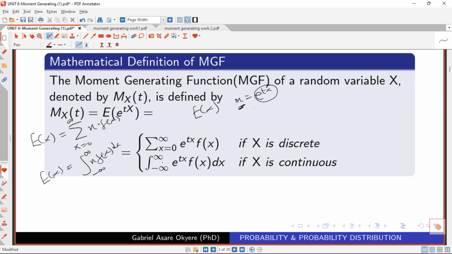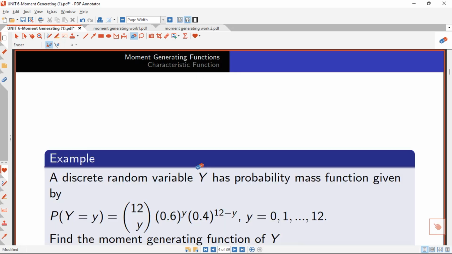So when we come here for the discrete case, you see here was x, right? We are just representing our x here to be e raised to the power t of x. Once you replace it by e raised to the power t of x, we get how we generate moment for the discrete case. And when you come to the continuous case, when you replace the x by e raised to the power t of x, we also get how we generate moment for the continuous case. So basically, that is the mathematics behind the moment generating function. So let's dive into examples for us to really better our understanding of the moment generating function.